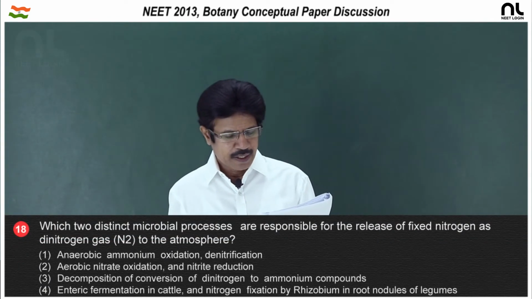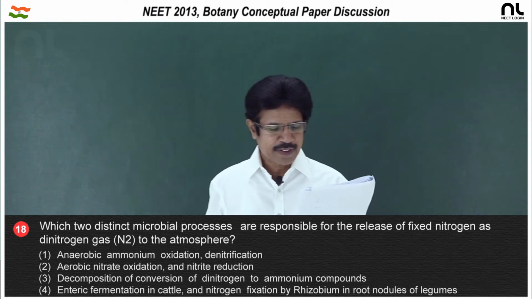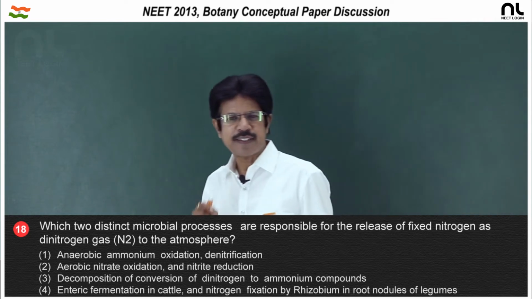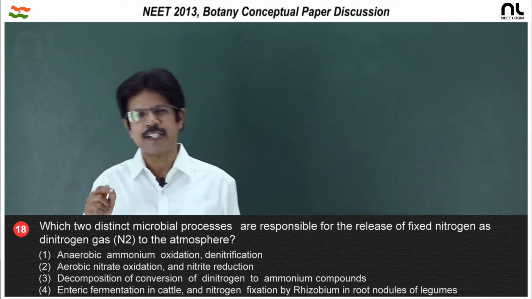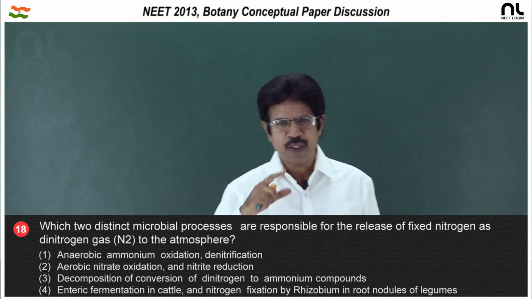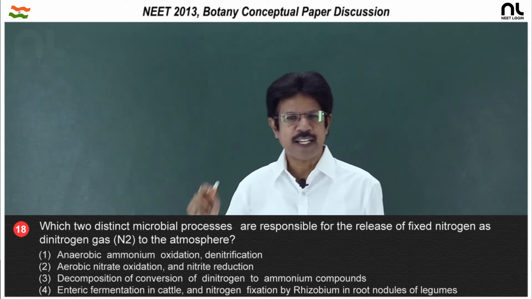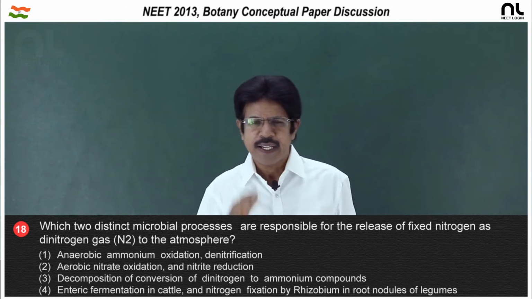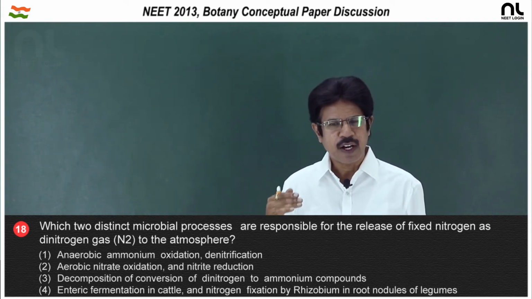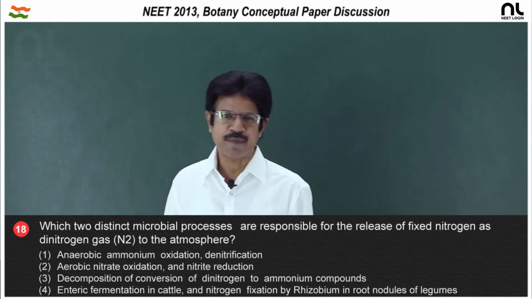Question number 18. Which two distinct microbial processes are responsible for release of fixed nitrogen as dinitrogen gas to the atmosphere? The nitrogen cycle is both an anabolic as well as catabolic process. The flow of nitrogen from atmosphere to soil and soil to atmosphere is due to the activity of plants, microbes as well as animals. In the anabolic process, molecular nitrogen is fixed as ammonia, which is utilized in the formation of amino acids, then protein.